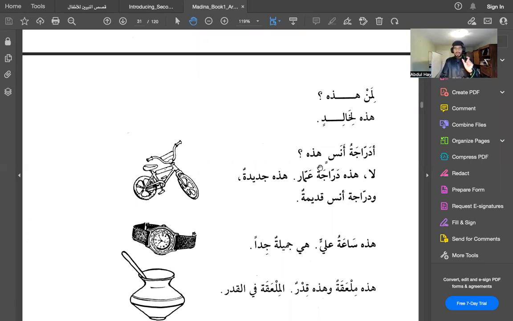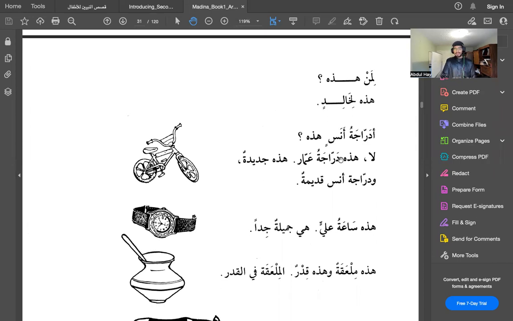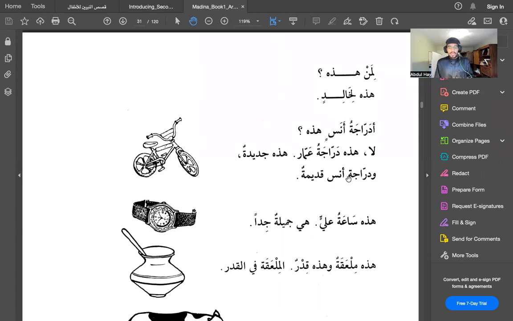Yani, is this the bicycle of Anas? We covered that questions in Arabic are usually phrased quite differently. So, is bicycle of Anas this? Yani, is this the bicycle of Anas? La, no. هذه دراجة عمار. This is the bicycle of Ammar. مضاف مضاف إليه. هذه جديدة. This one is new. جديدة means new. ودراجة أنس قديمة. And the bicycle of Anas is قديمة. قديمة means old.